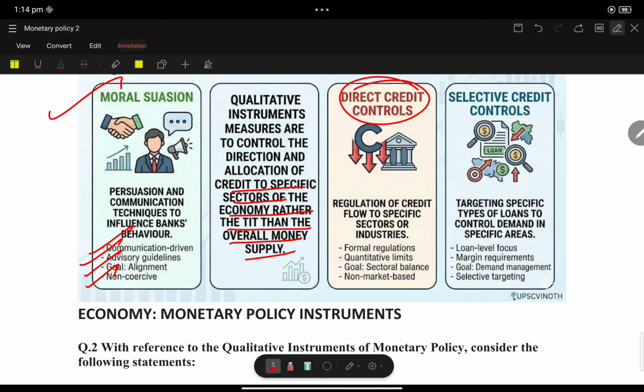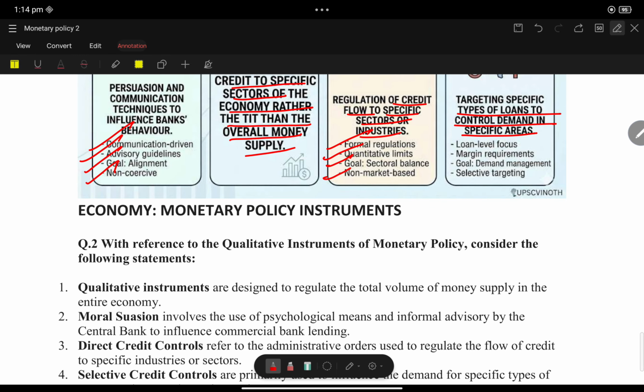So direct credit control is the regulation of the credit flows to specific sectors or industries, as I told you. So, forward regulation, qualitative limits, goals, non-market based, and selective credit control. Again, same thing in other words: targeted specific types of loans to control the demand in specific areas. Okay, let us have a model MCQ discussion with respect to this.